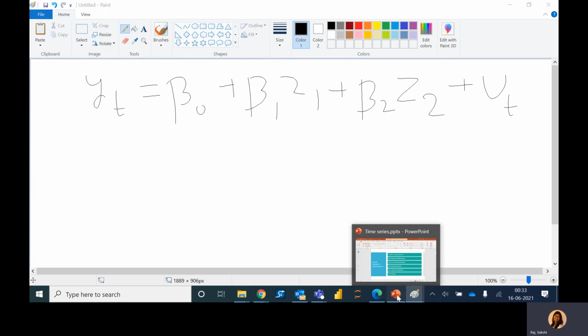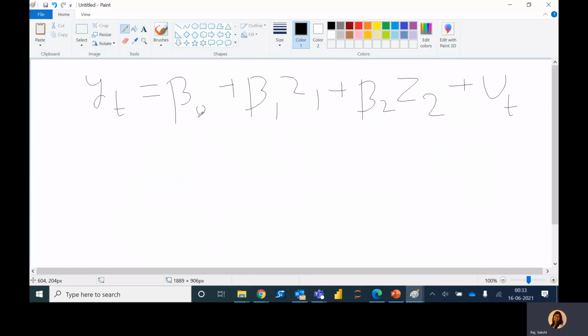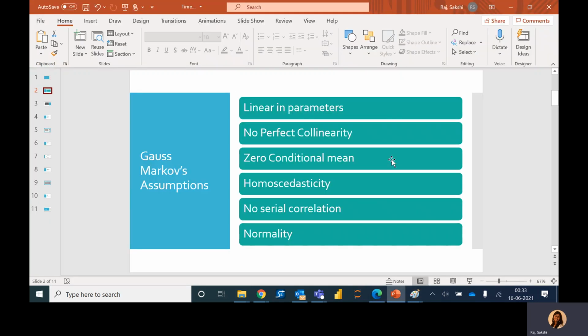Now we will look at all the assumptions. The first assumption says parameters need to be linear. Here parameters are beta naught, beta 1 and beta 2. These parameters need to be linear. It doesn't apply any condition on how z1, z2 can be. They can be log, they can be quadratic. So they are not expected to be linear, rather the parameters are.